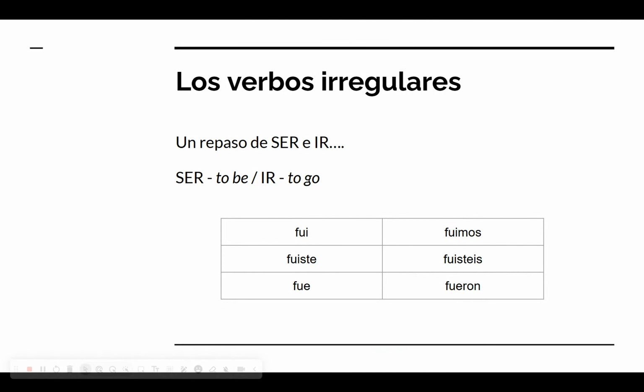We're going to start off with a review of two of the most commonly used verbs in Spanish, ser to be and ir to go. And of course, they mean different things, but they have the same conjugation in the preterite, which means that you're going to have to look for context clues. In other words, what are the words around them to see whether something means I went, for example, or I was. So ser and ir, fui, fuiste, fue, fuimos, fuisteis, y fueron, those are your conjugations. Be aware as well, of course, there are no accents here.